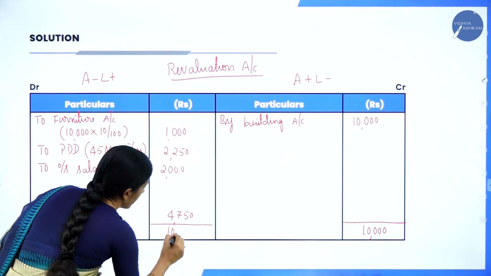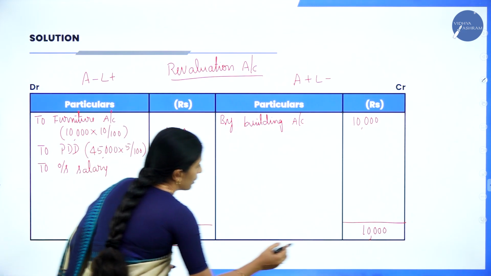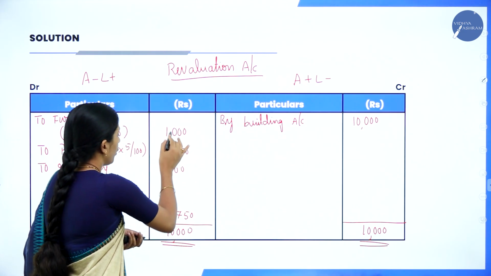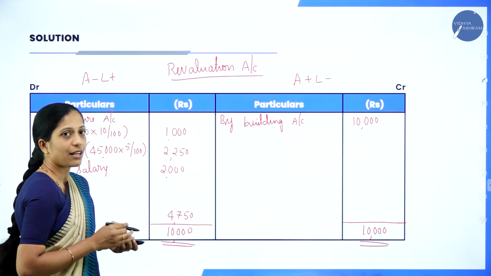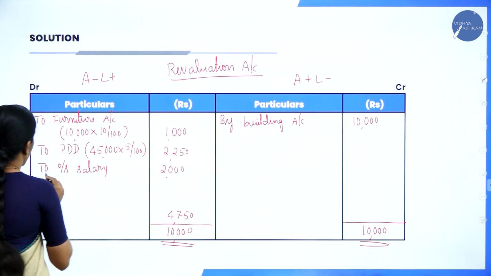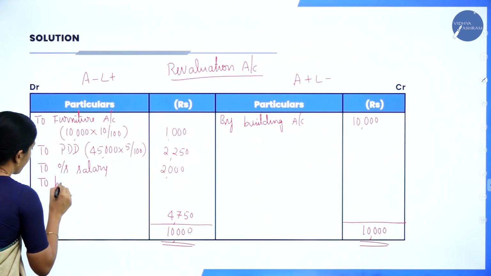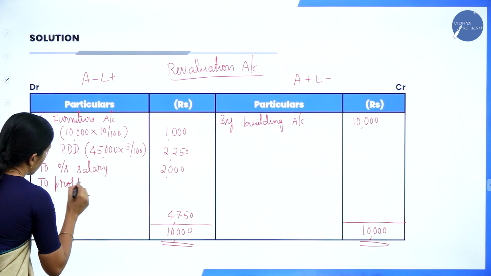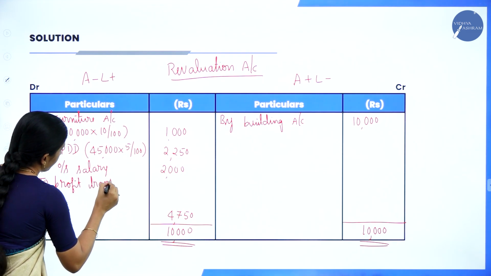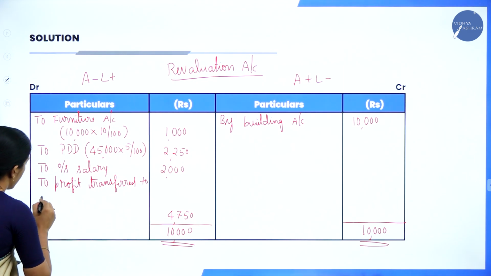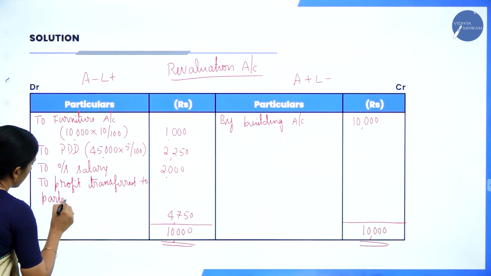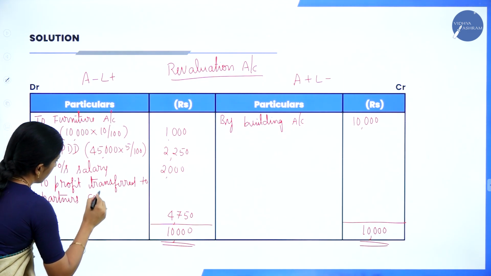So, 10,000 is the balancing figure for both sides. Minus all these, you will get 4,750. Your credit side is more than the debit side. So, what is it? Profit. So, you will write: to profit transferred to partners' capital account.